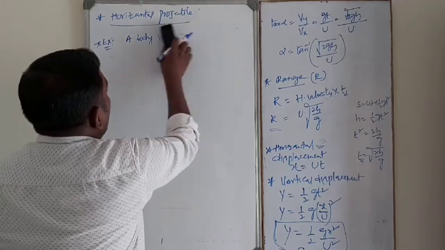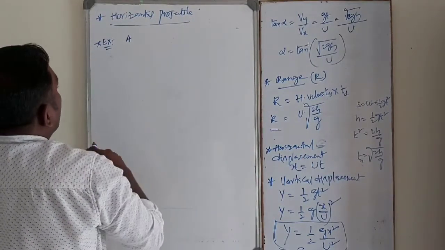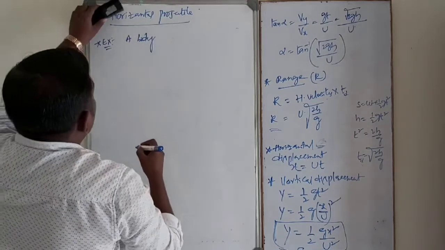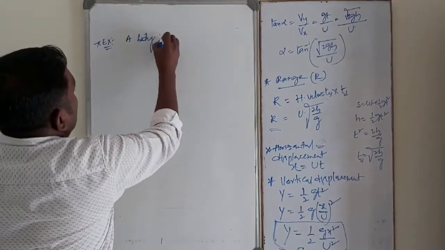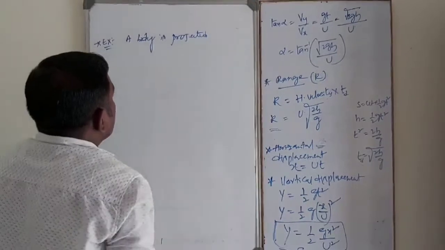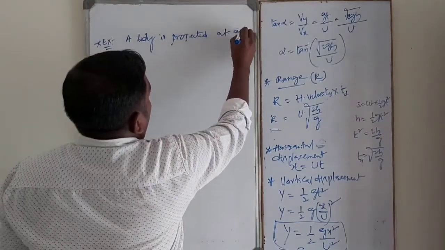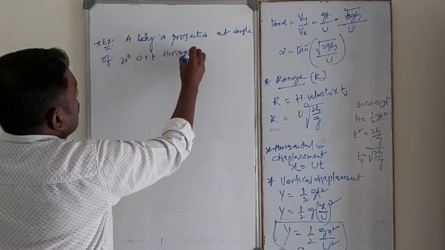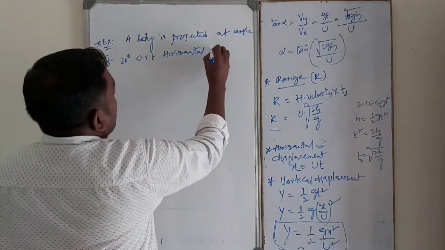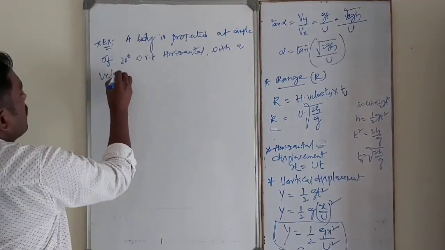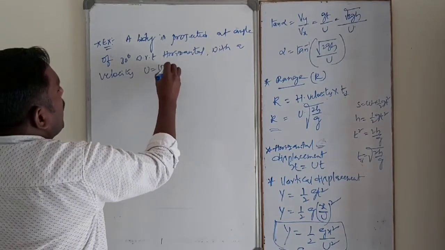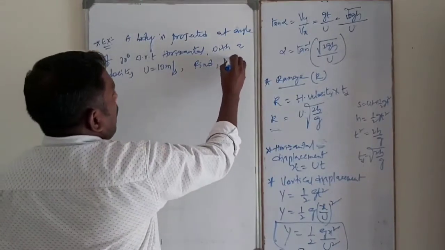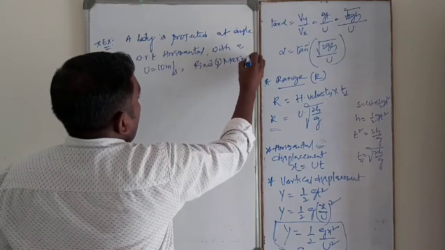Suppose a body is projected at an angle of 30 degree with respect to horizontal with a velocity of 10 meter per second. Find maximum height first.